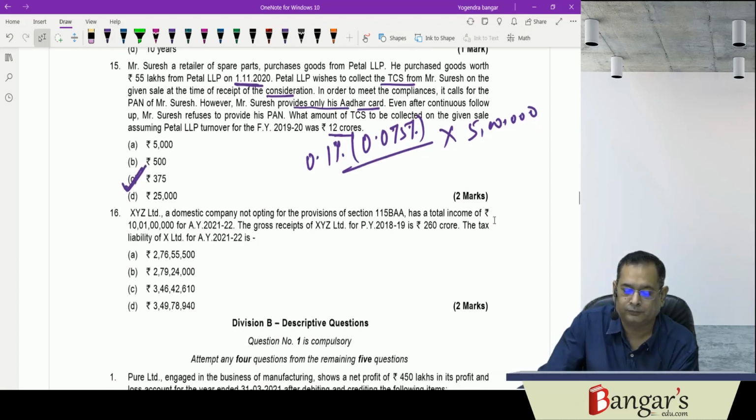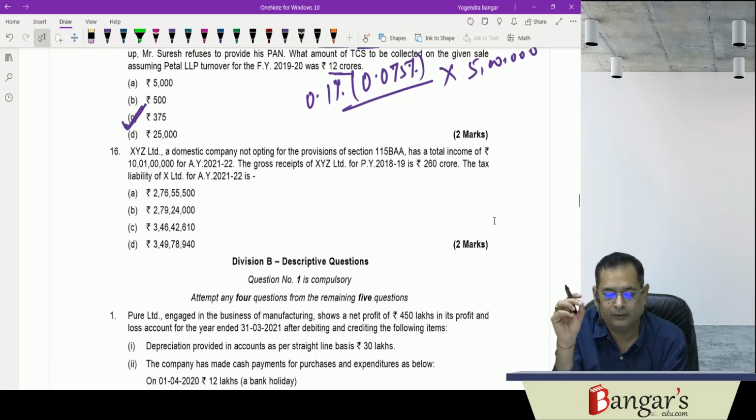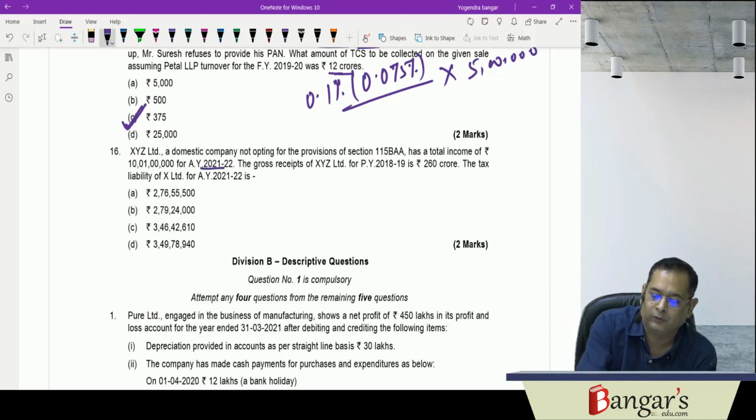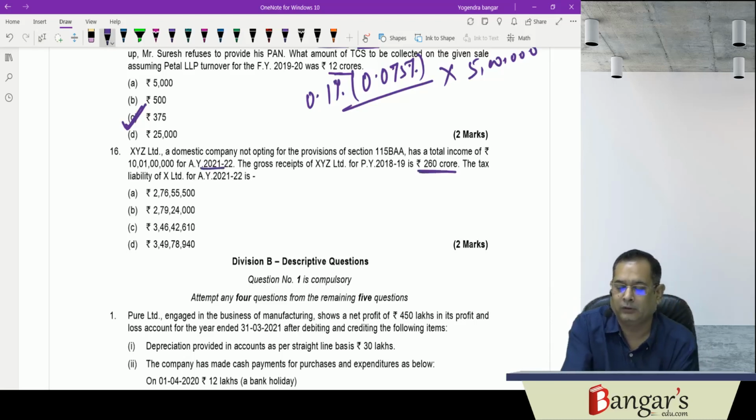Next is XYZ, a domestic company not opting for the provisions of BAA, has a total income of 10 crore 1 lakh for assessment year 21-22. The gross receipts in previous year 18-19 do not exceed, say, 400 crores.